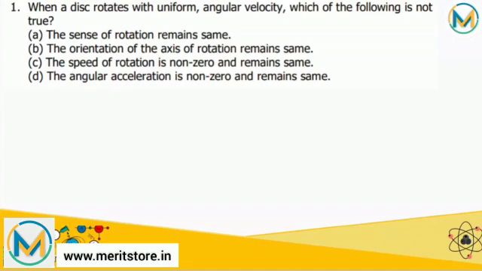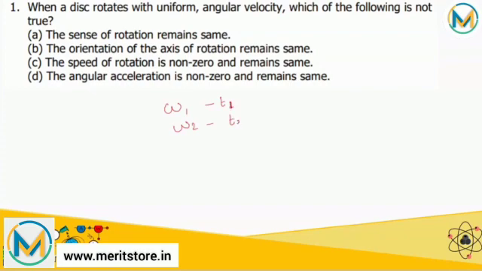So first of all, we know that the rate of change of angular velocity is defined as angular acceleration. If a particle has angular velocity, suppose omega 1 at time t1 and angular velocity omega 2 at time t2, then the angular acceleration is equal to omega 2 minus omega 1, the whole upon t2 minus t1.